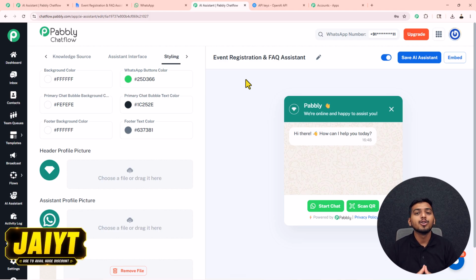So this is how you can also create an AI registration and FAQ assistant for yourself inside your own Pabbly Chatflow account to run your business on autopilot. Now I will ask you to go and create your own AI assistant so that you can also automate your business.